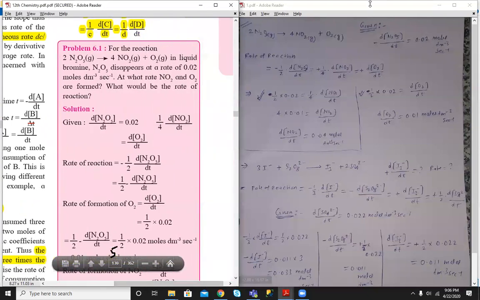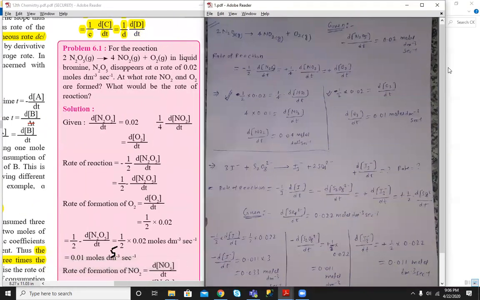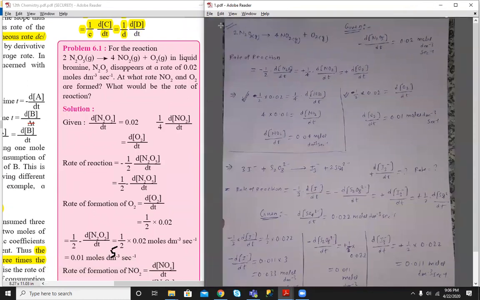So what is the problem given? The reaction is given in liquid bromine; liquid bromine is the medium. N2O5 disappears at the rate of 0.02 moles per dm3 per second. So the rate of consumption of reactant N2O5 is given.